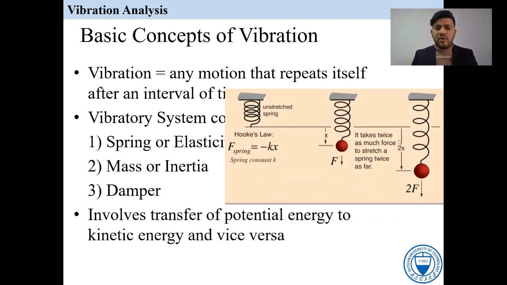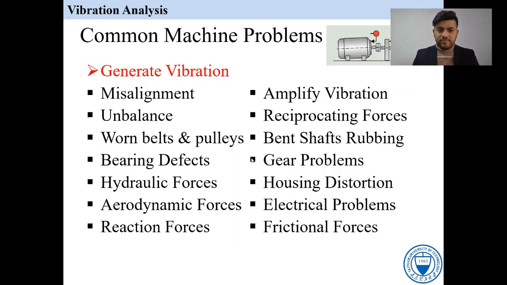So we can see here Hooke's law. What is Hooke's law? Hooke's law says the spring force is directly proportional to the distance, where k is the spring constant. Keep in mind, if x is the distance, then F is equal to minus kx, and if the distance is 2x, then the force will also be double. So the spring force will be double if the distance is double, because the force is directly proportional to the distance.